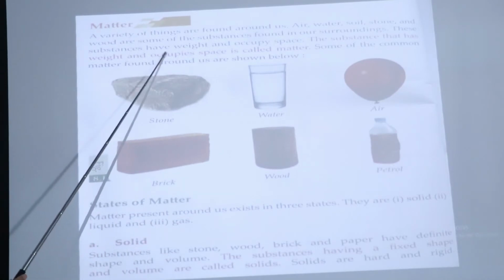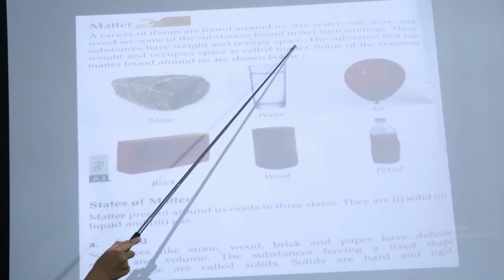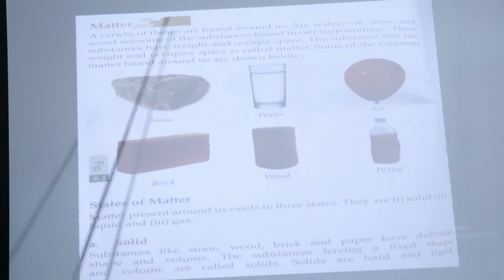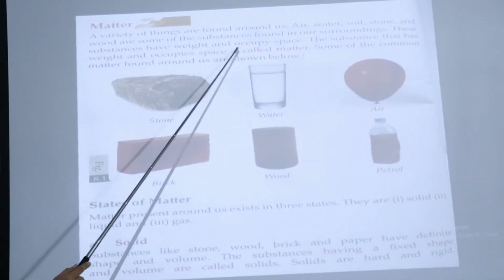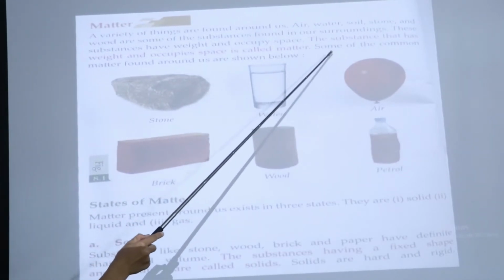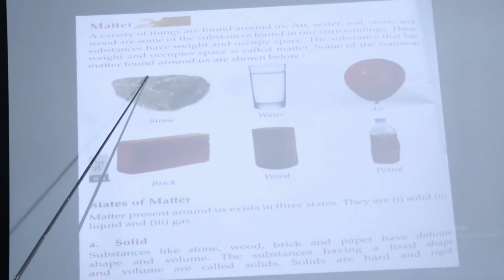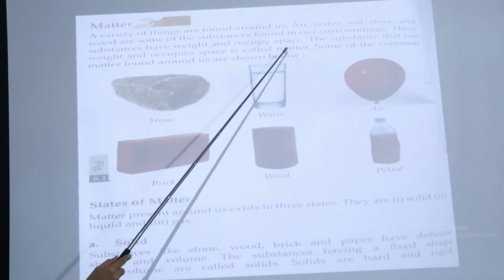These substances have weight and occupy space. The substance that has weight and occupies space is called matter. Some of the common matters found around us are shown below.